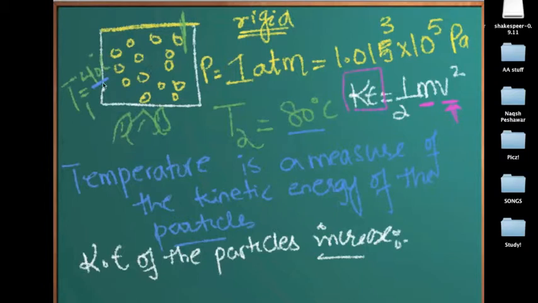The kinetic energy changed at time 2. We know the kinetic energy changed because the temperature changed. And this change in temperature signifies that there was a change in kinetic energy. And why was there this change in kinetic energy? Because of velocity. Because in this case, the mass is the constant. It is not changing. So kinetic energy only depends on the velocity of the particles. So we can say that since the kinetic energy has increased, the velocity of the particles has increased. So the average velocity for the particles has increased.